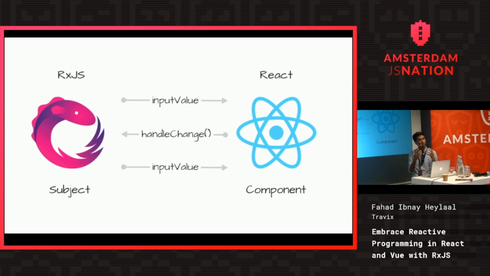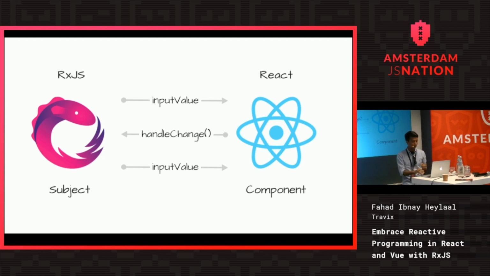With this, you can even handle things like validation errors on the top level. Imagine every time there's a new input, you're asynchronously doing something else, like checking some data from the server to see if this input value is unique or not. Then you can even stream the validation errors to the component again. So all the component does is receive the props, and if there's any handler, just pass it back to the subject.